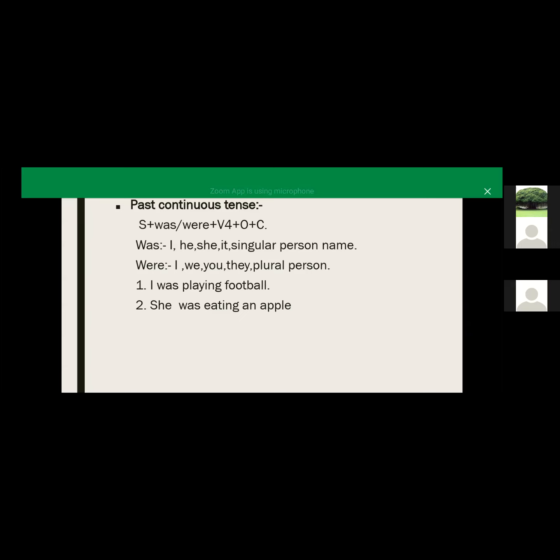He was eating an apple. I was eating an apple, and you were eating an apple. They were eating an apple. That's it. We were eating an apple. Yes. Thank you.